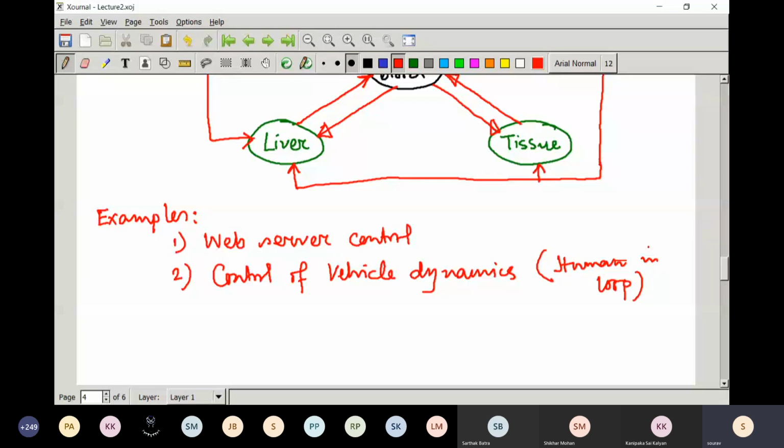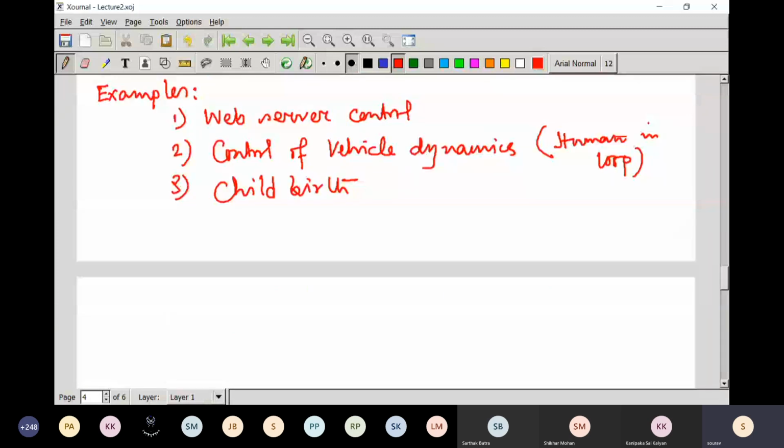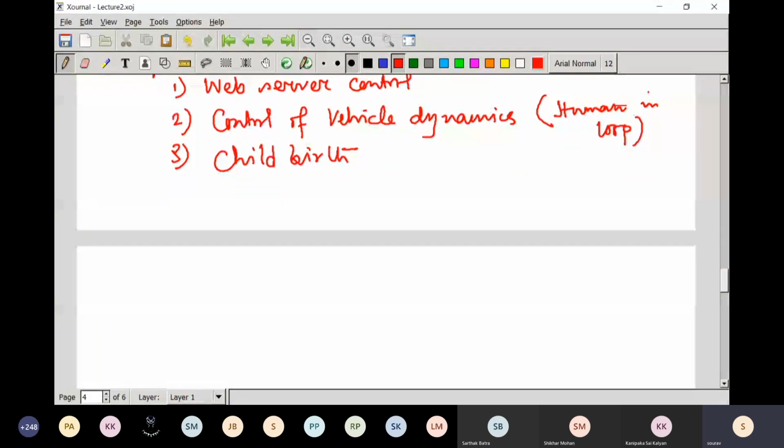Another example which is really interesting I would like to mention is childbirth. This is another example of a natural system, and it is very interesting because it is an example of a positive feedback system. I'm just showing you in brief how it works.